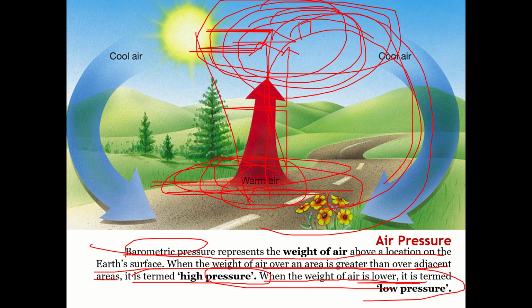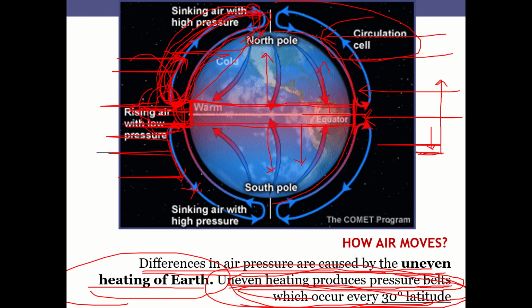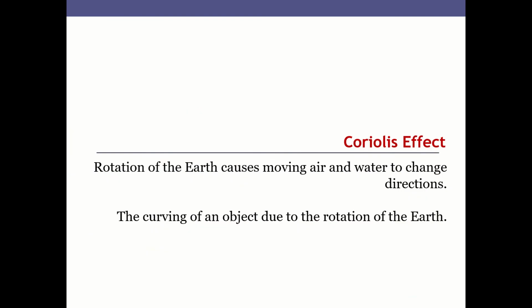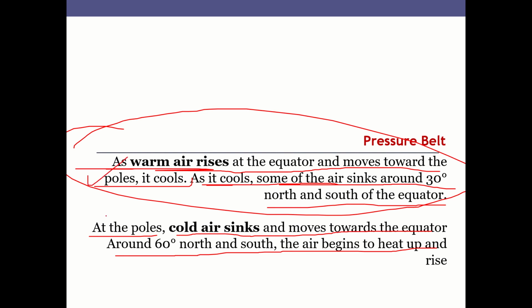But naturally, in reality, this rising and sinking of air does not happen from the equator to the North Pole, but it occurs at 30-degree latitudes. So 30-degree north of the equator, 30-degree south of the equator, or 60-degree north or 60-degree south of the equator. Let us see what it is that I am talking about.